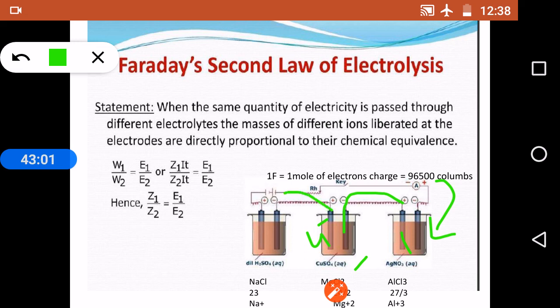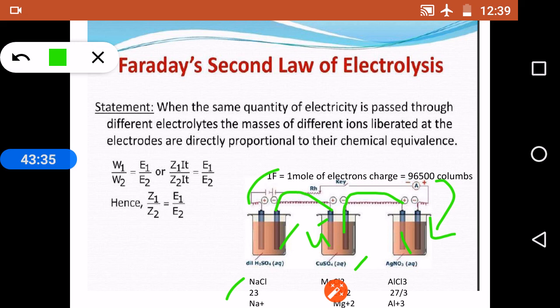This 1 Faraday will move here, and again 1 Faraday of charge will neutralize 1 mole of Na plus, or 1 gram equivalent weight of NaCl. For sodium chloride, equivalent weight and molecular weight are the same. So 1 gram equivalent weight of sodium will be deposited on this electrode, and again Cl minus and 1 Faraday will be lost.